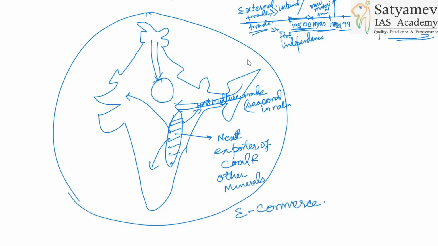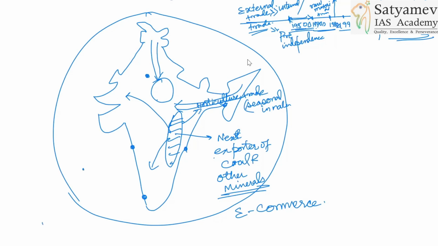This is what we talked about, no? Coal and other minerals. Here you will have Delhi. Here you will have Nhava Sheva, in Mumbai, JNPT port. Kochi port. Here you'll have some Koringa ports, Haldia port. All these will be location specific trade.